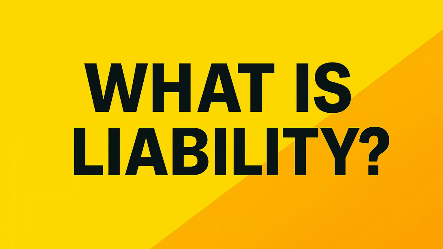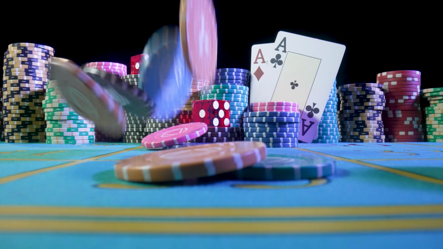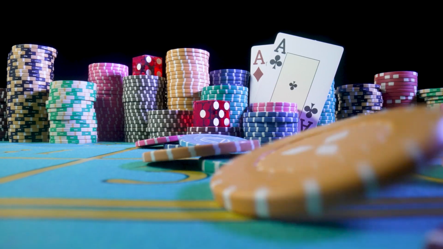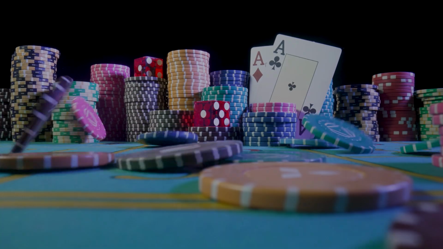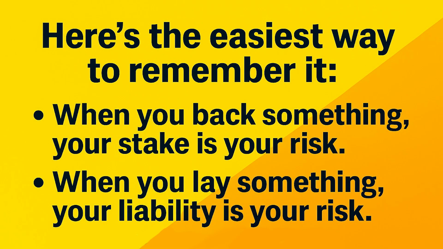Let's break this down in the simplest way possible. Liability is the amount of money you could lose when you place a lay bet. It's not your stake. It's not the amount you choose to put in. It's the amount you're responsible for if the bet goes wrong. Here's the easiest way to remember it. When you back something, your stake is your risk. When you lay something, your liability is your risk.